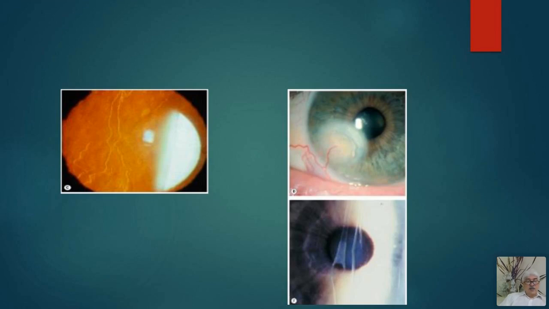graded as nebula, macula, and leucoma. Leucoma is a condition from which the underlying structures are not visible. This is called leucoma, and the peripheral portion of this is having macula, the very hazy view of the underlying structures like iris and pupil is visible. And nebula is a condition in which you can see the underlying structures, but there is a slight haze. This is the grading of this corneal opacity, and this is vascularized.